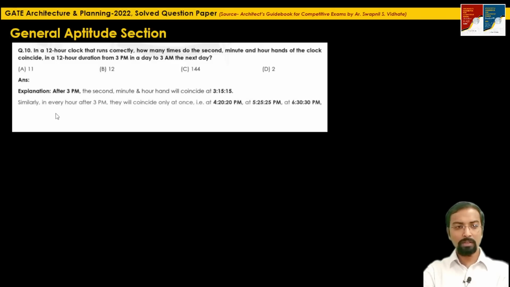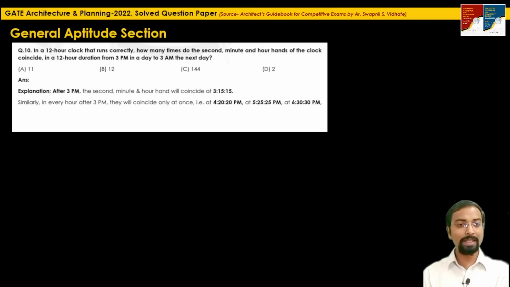Similarly, in every hour, so for example, at 4:20 p.m. again these three hands will coincide, then at 5:25 p.m. So what you can see, in 1 hour all the three hands are coinciding only one time. So what they are asking, from 3 p.m. to 3 a.m. So this is a 12-hour duration. So roughly, if you don't read the question carefully, one will say that in 12-hour duration these hands will coincide 12 times. But see, what they are asking, till 3 a.m. So the 12th time when all the three hands will coincide, that time will be again 3:15:15.